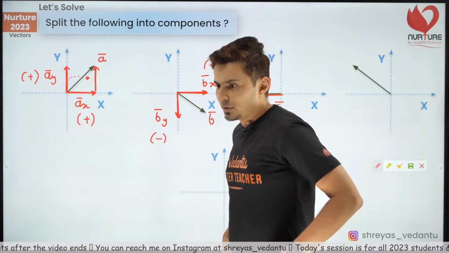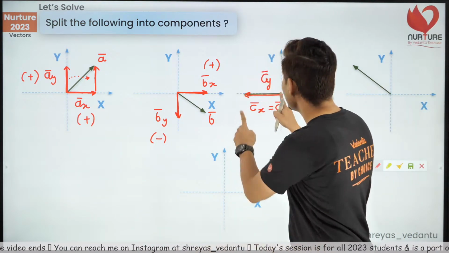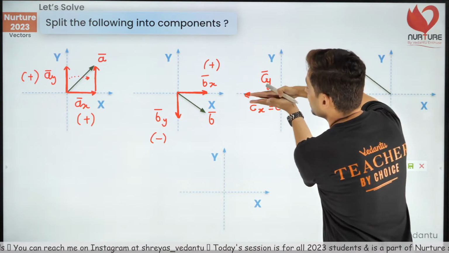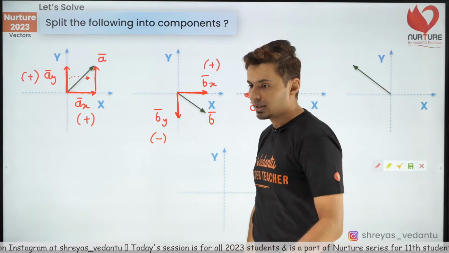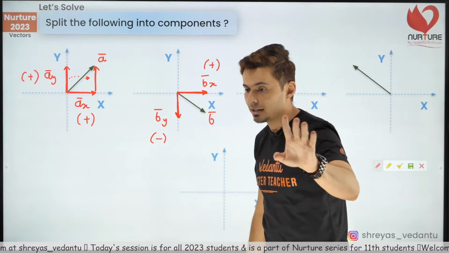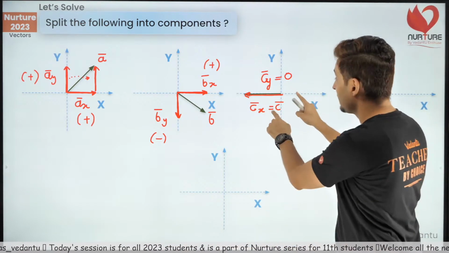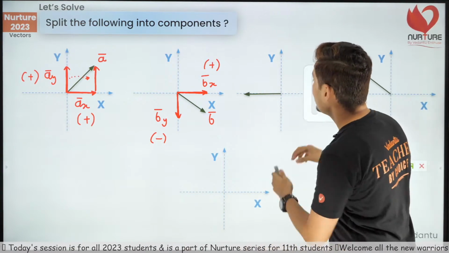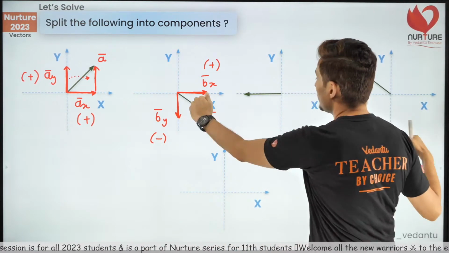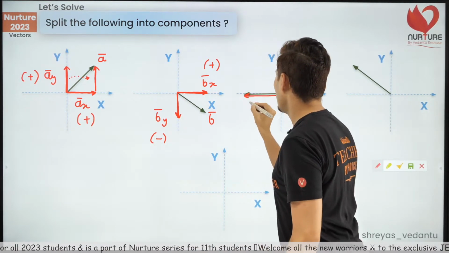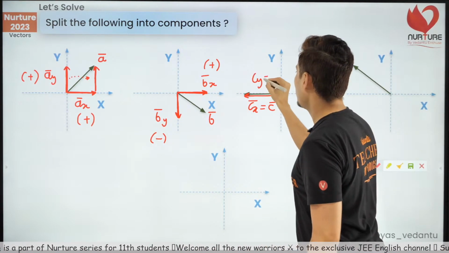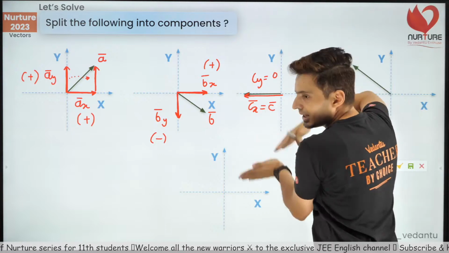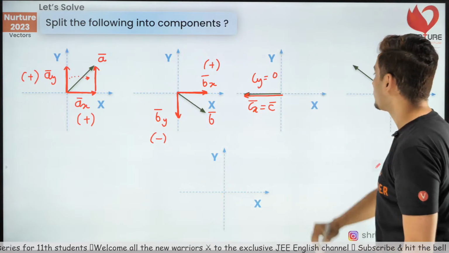Yes, it's going to be 0. There is nothing in y. You don't have to split this. So cy is going to be 0. Correct. It's not going to be positive. Be careful. Understand this. This vector c was on the x-axis, so the x component itself is the vector c. But the y component, there is nothing in y. Yeah, it's going to be 0.